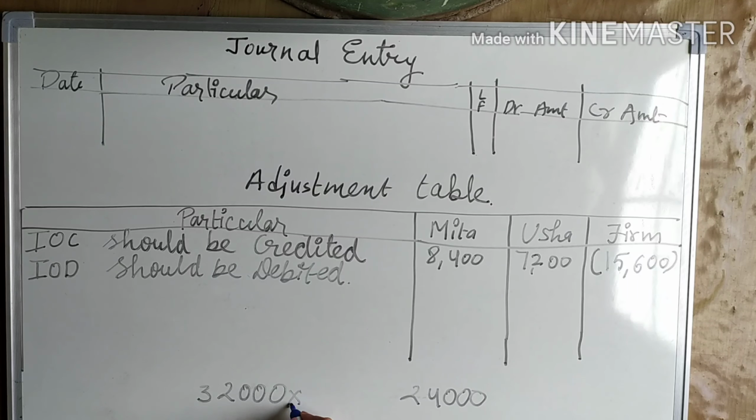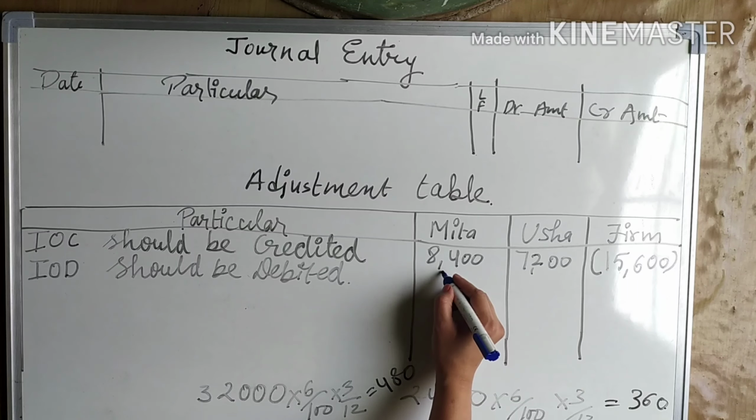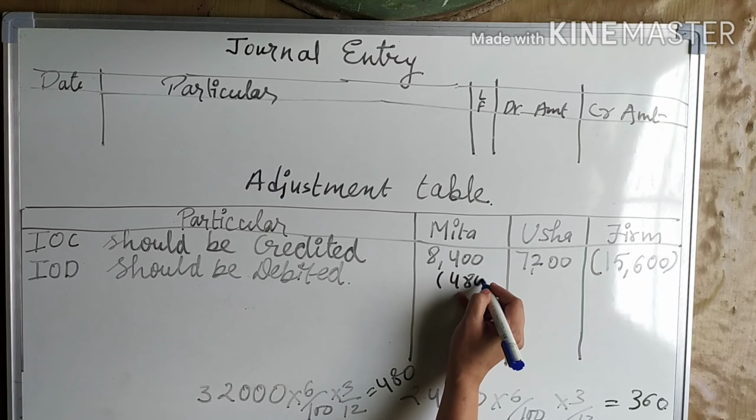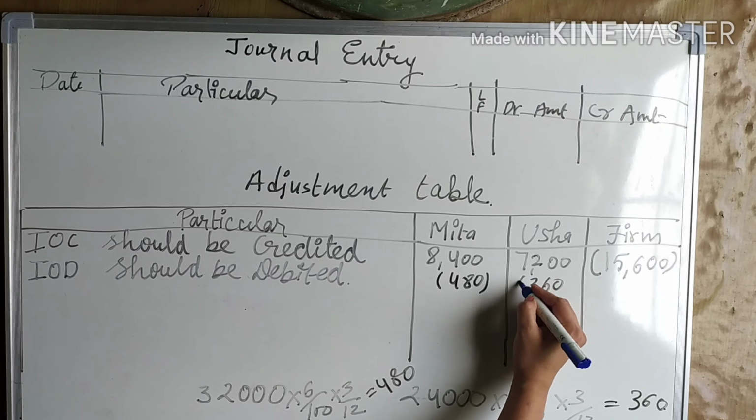So 32,000 into 6 by 100, the rate given in the question, into 3 by 12 comes to 480, and 24,000 into 6 by 100 into 3 by 12 will come to 360. So we will write here minus 480 and 360.